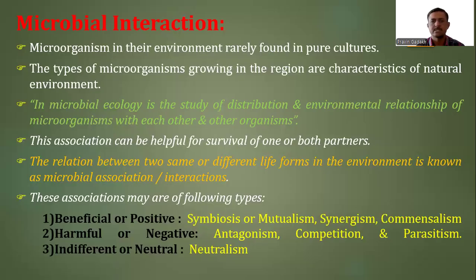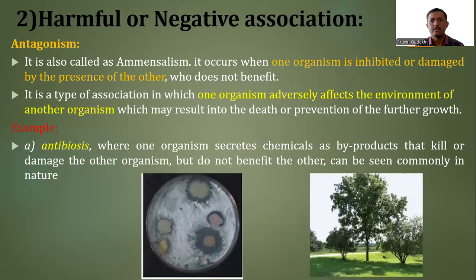Now, in this lecture, we'll discuss the negative or harmful type of association, in which we have to discuss what is meant by antagonism, competition, and parasitism. So let's start with this. When we talk about negative association, here also two partners are involved in that association. And here, due to the presence of one partner, the other partner of that association is harmed. That type of association is called negative association.